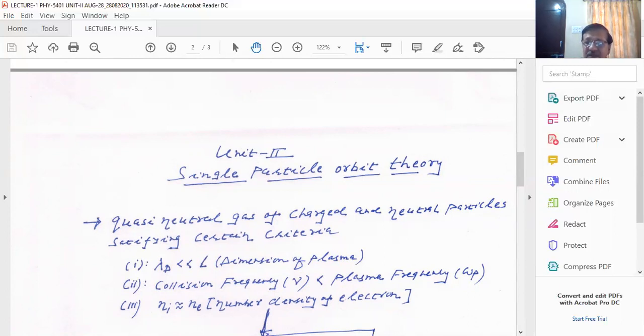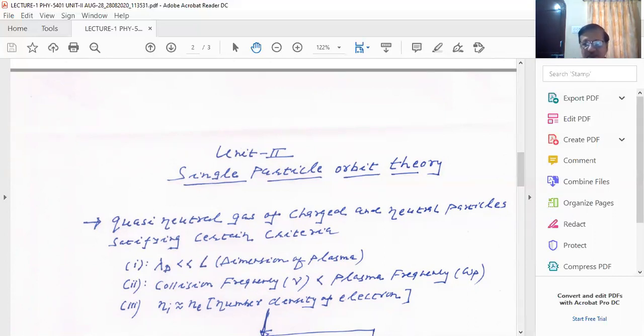So I mean to say that there is a property of plasma that whenever you introduce any external charge in the plasma state, the plasma always shields the external charge which you have introduced in the plasma state.